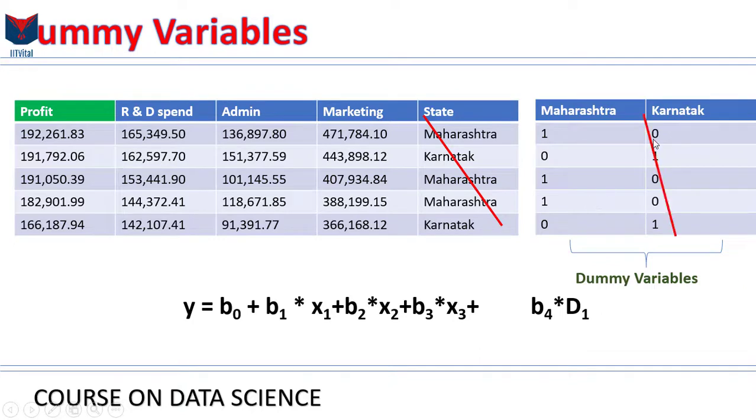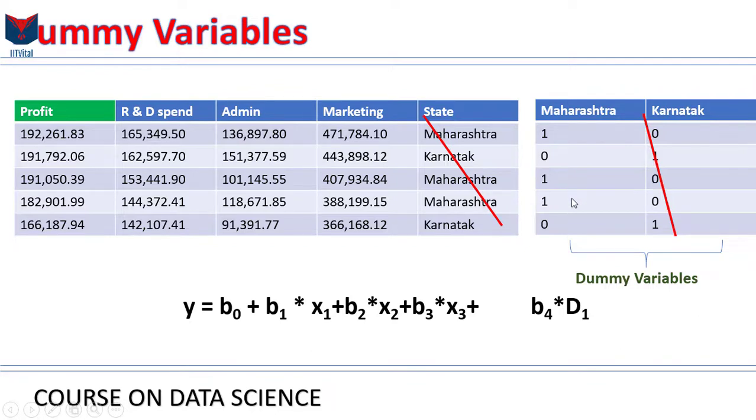So as you can see here, all the information in our data is preserved if we just stick to the one Maharashtra column, because you can tell right away if d1 is a 1, then it's a company that operates in Maharashtra. If d1 is 0, it's a company that operates in Karnataka. So we didn't lose any information by including only the Maharashtra column.